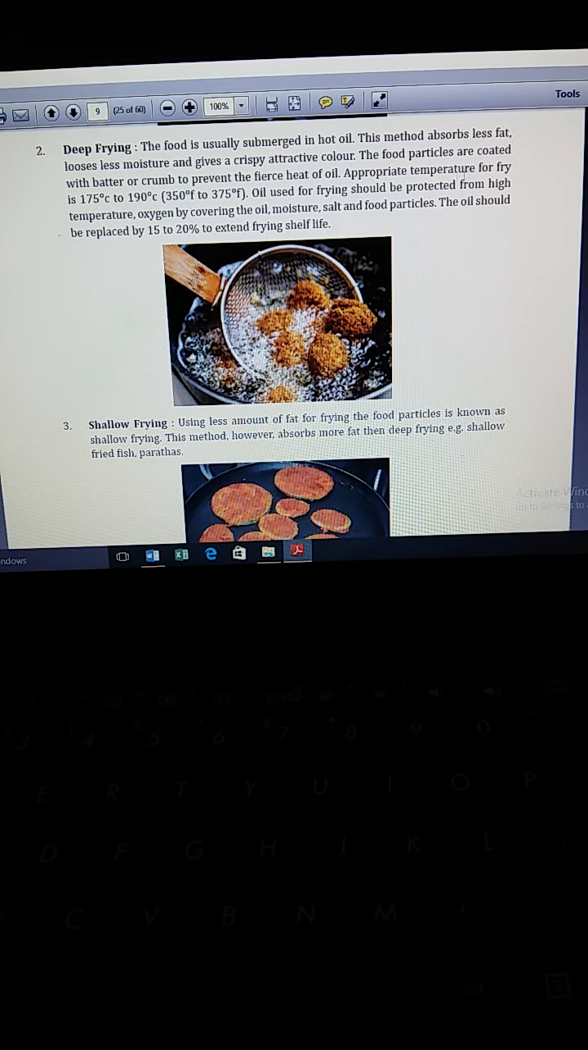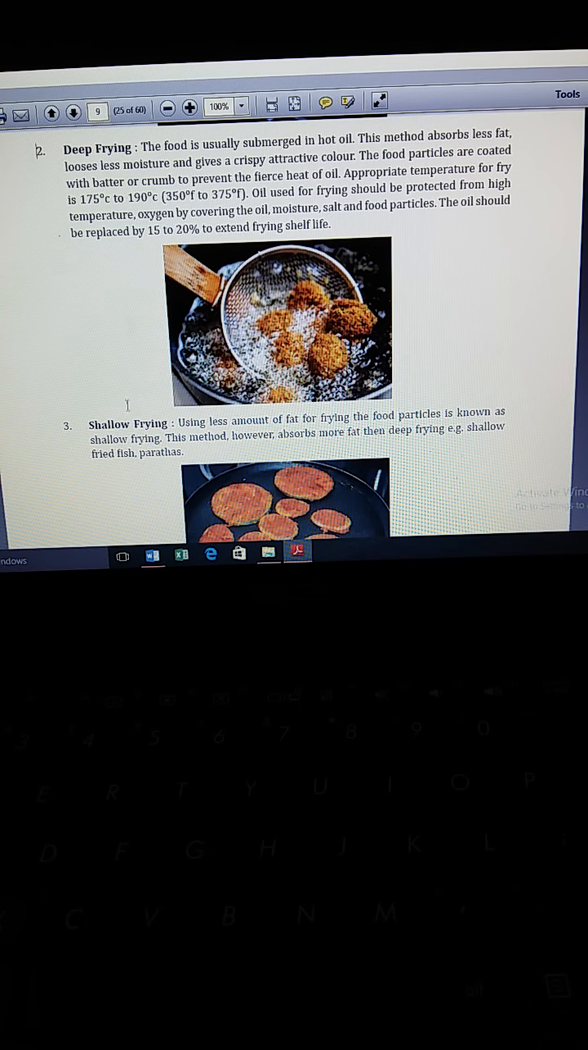The food particles are coated with batter or crumb to protect them from the fierce heat of the oil. Appropriate temperature for frying is 175 degrees to 190 degrees Celsius. Oil used for frying should be protected from high temperature, oxygen, moisture, salt and food particles. The oil should be replaced by 15 to 20% to extend frying shelf life.